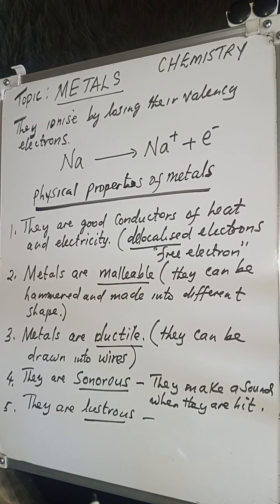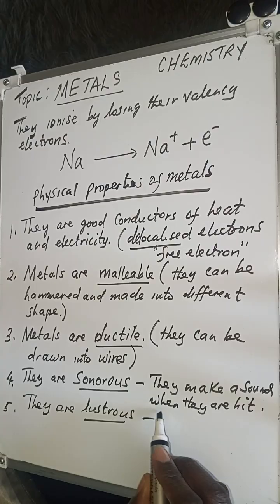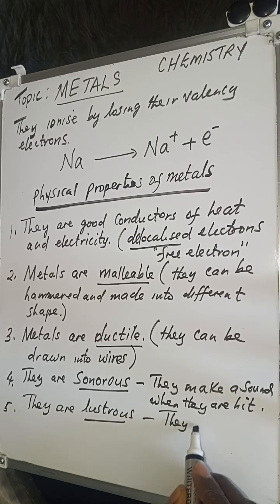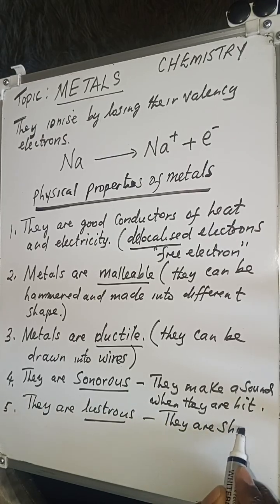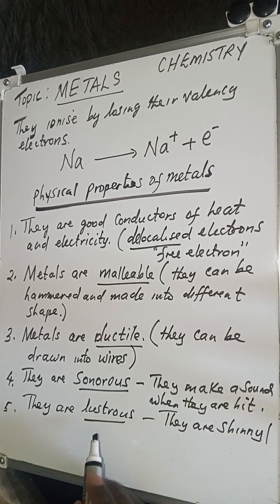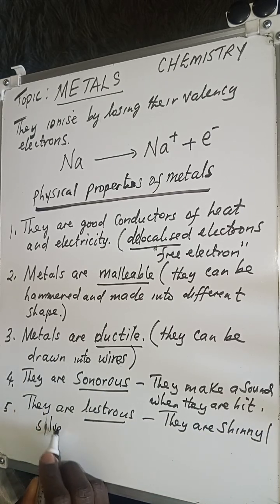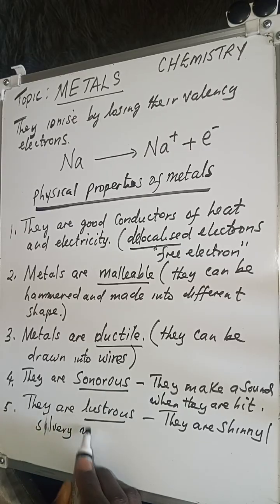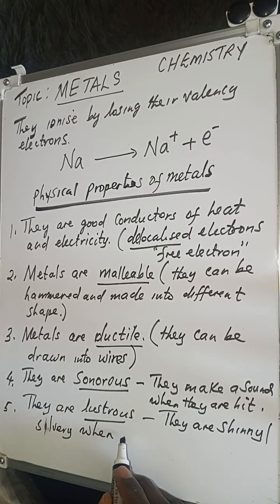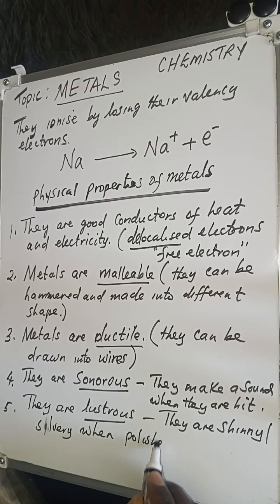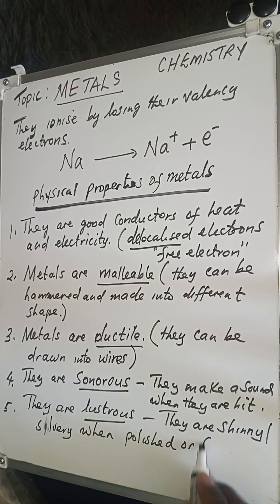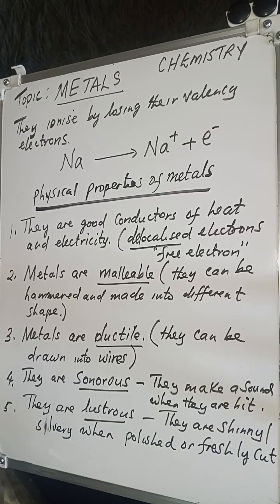So lustrous means they are shiny, or if you want, you can say silvery when polished or freshly cut.